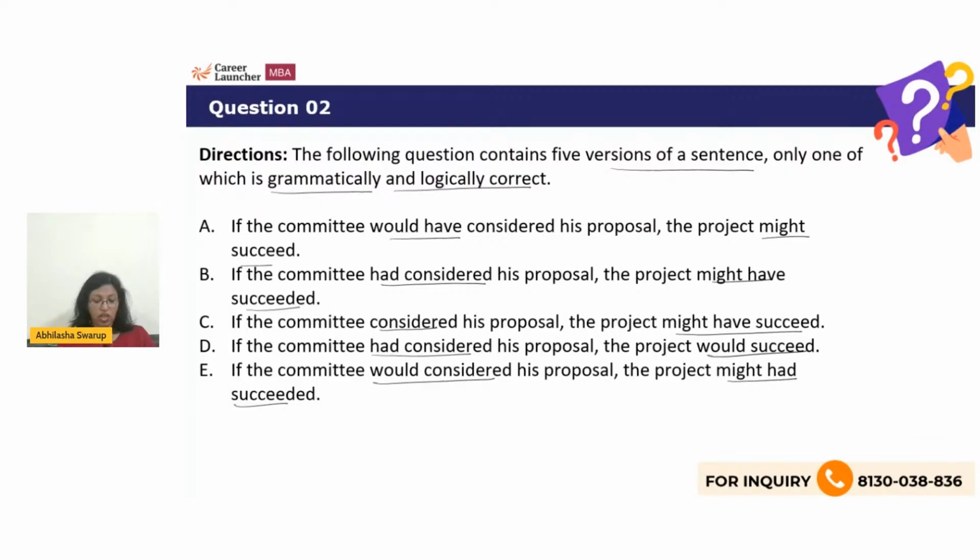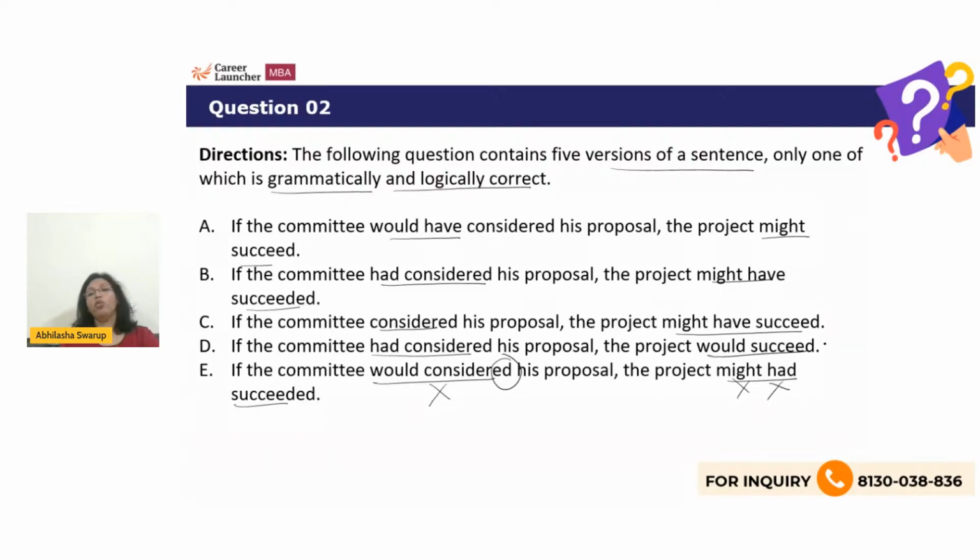All right, so there's one very clearly incorrect, which of course is option number E, because it should be would consider, it cannot be would considered, and also might and had cannot be used together. So I will eliminate that. If the committee had considered his proposal, this would be the third conditional.